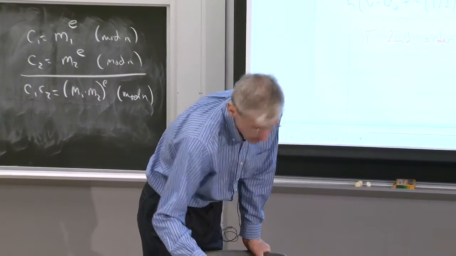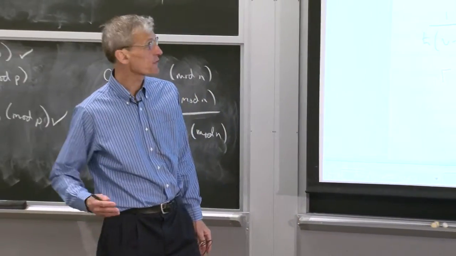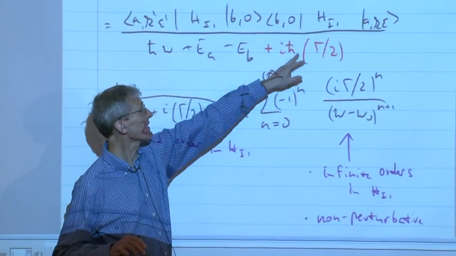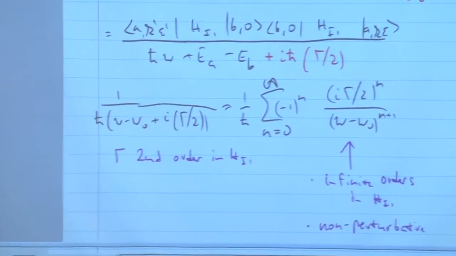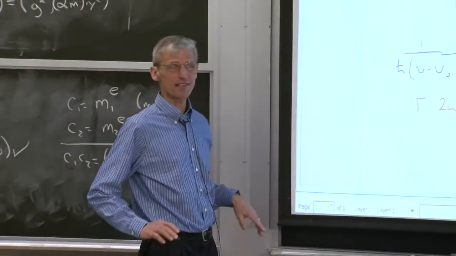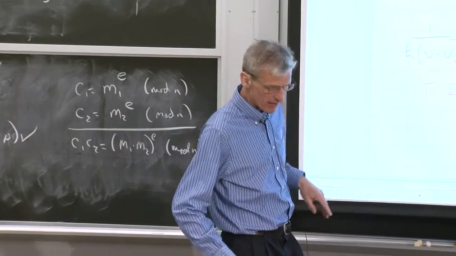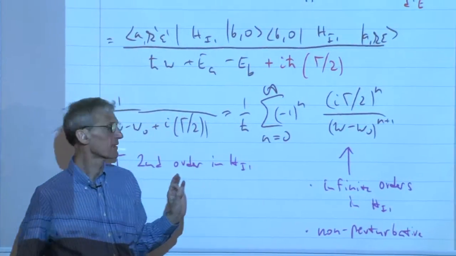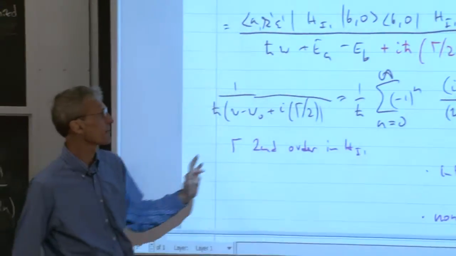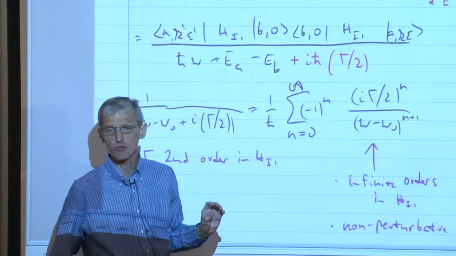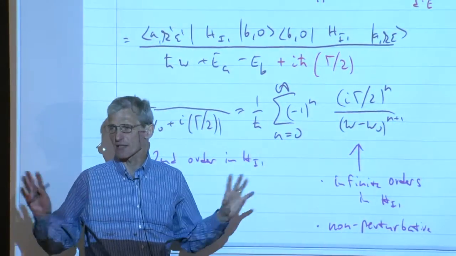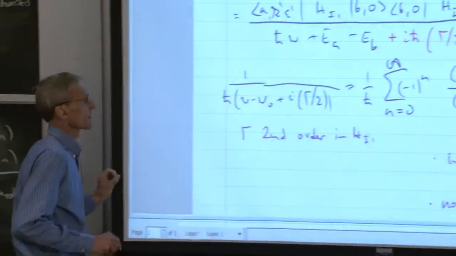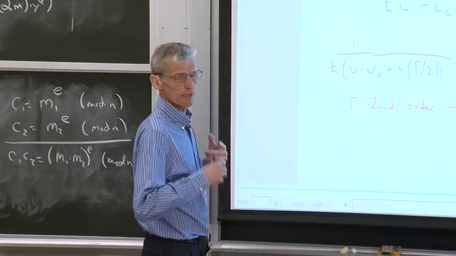And I reminded you that in a phenomenological way, you have seen that this problem can be fixed by adding an imaginary part to the energy level, just saying, well, the excited state couples by spontaneous emission to the radiation field, and the level has a width. Well, but you know, sometimes putting an imaginary part into Schrödinger's equation means it's no longer unitary time evolution. It has its problem. But anyway, we want to now look deeper into it.